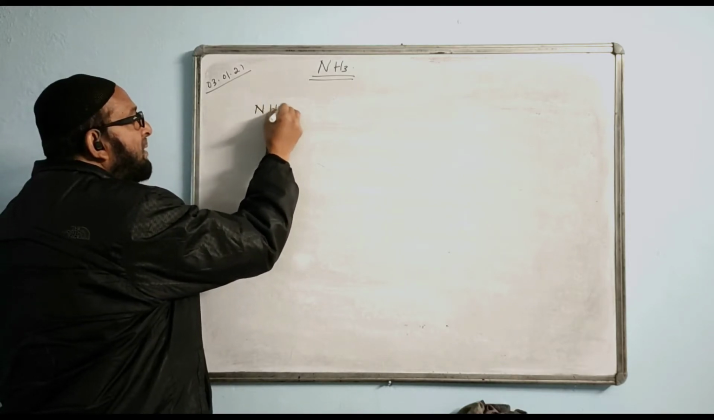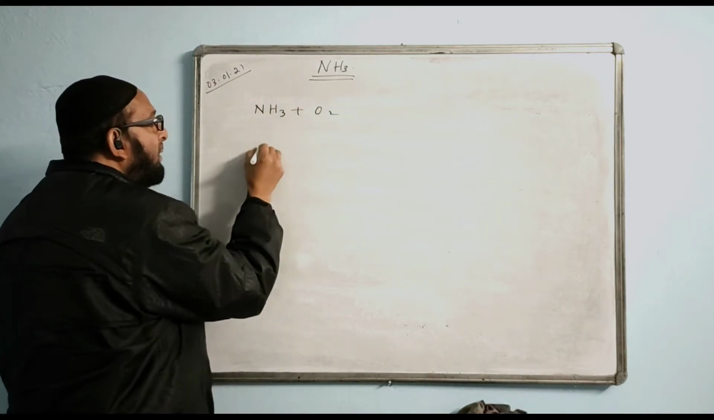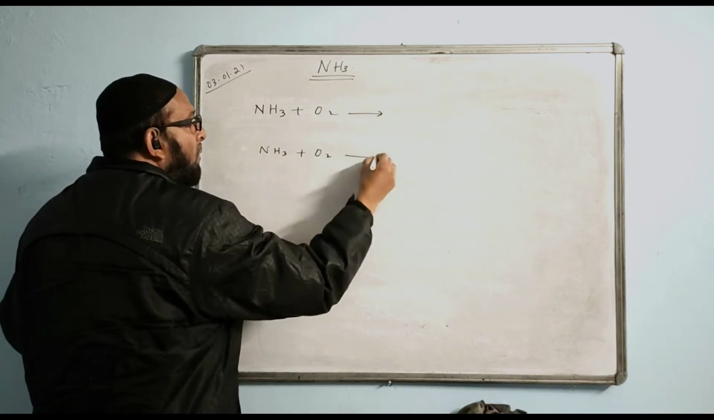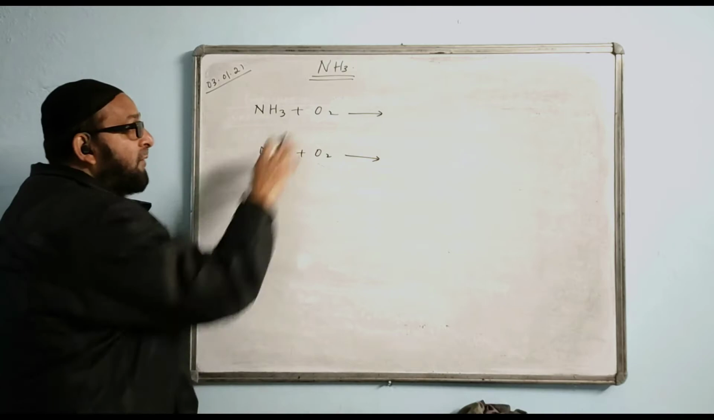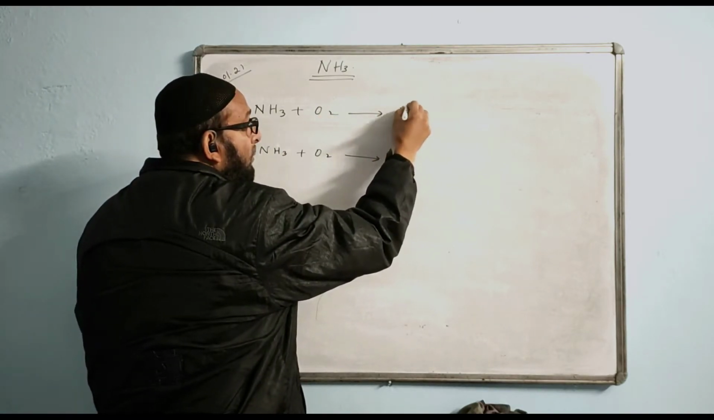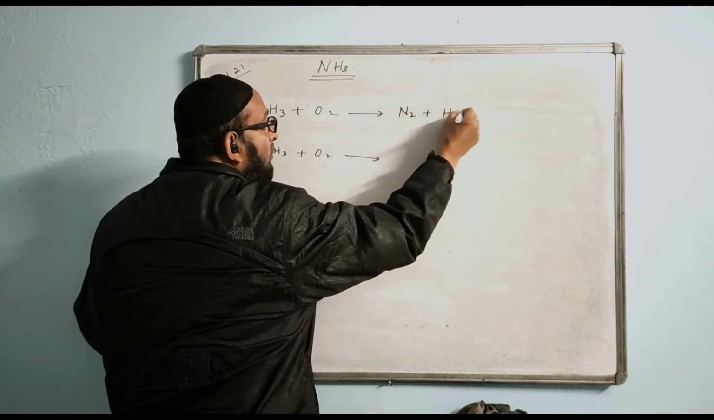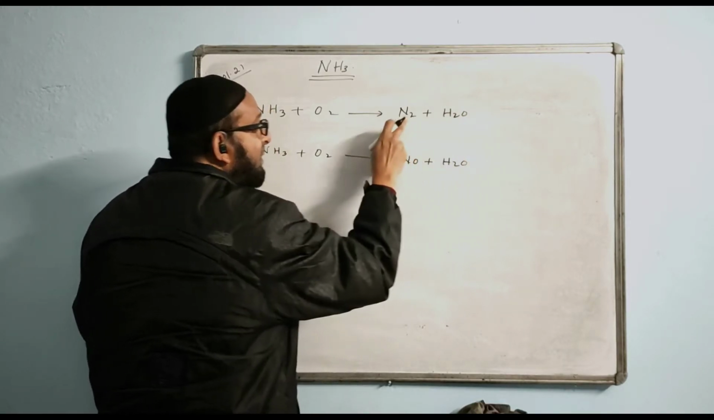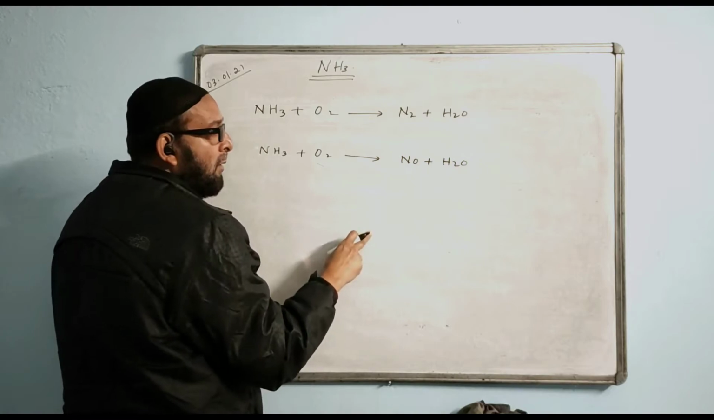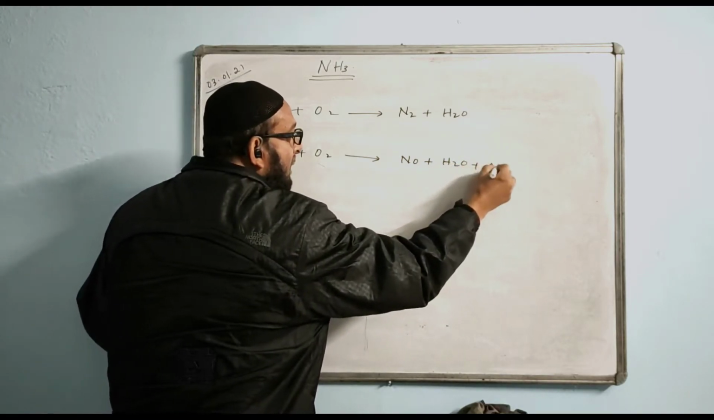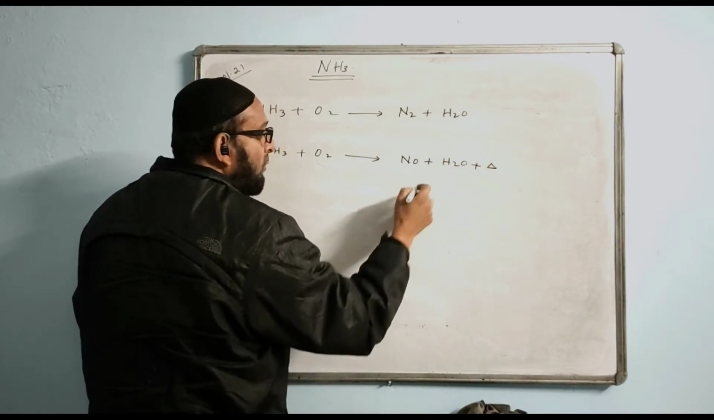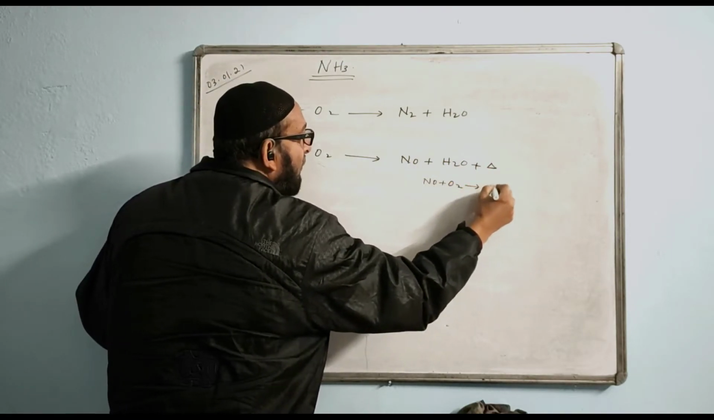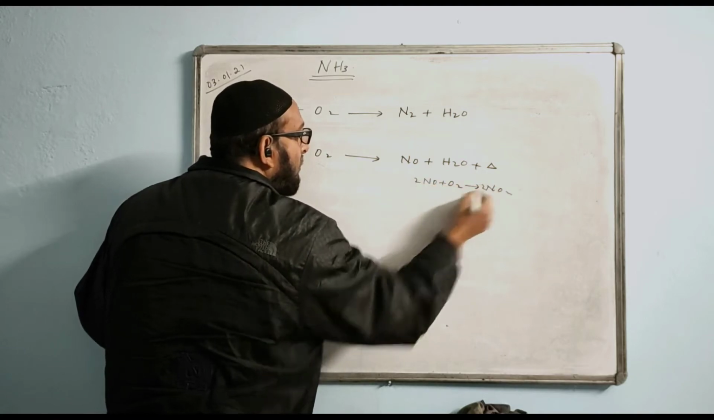Ammonia and oxygen, right? There is ammonia plus oxygen. Again, I write ammonia plus oxygen, NH3 plus O2. In the first case, you should know the product will be N2 plus H2O. In the second case, the product will be NO plus H2O. The difference is N2 and NO. And this is an exothermic reaction. And this NO quickly combines with the oxygen and ultimately it will form NO2.